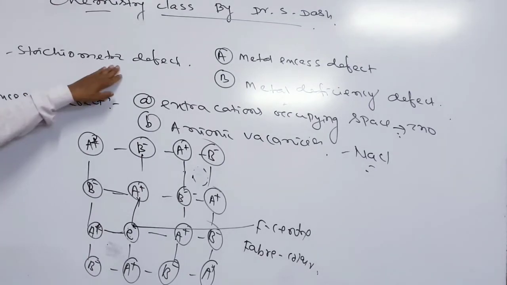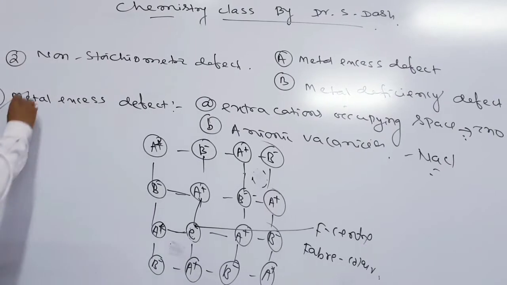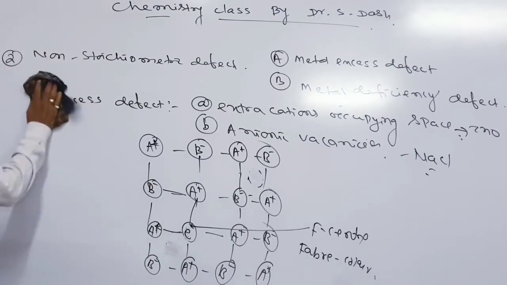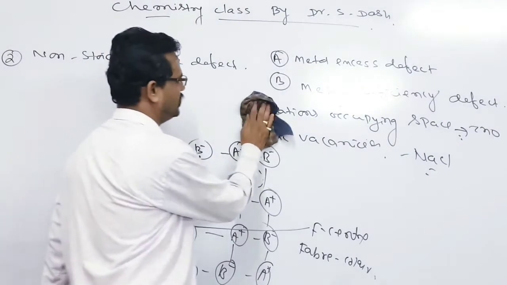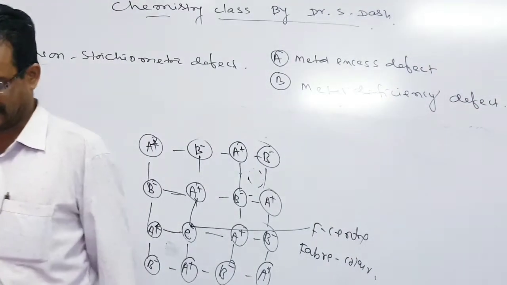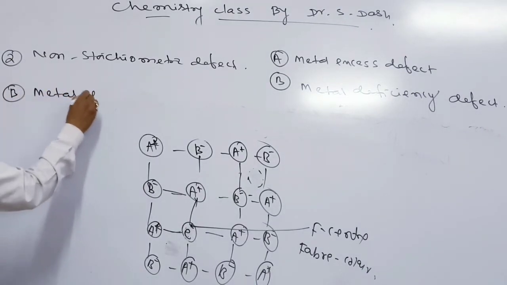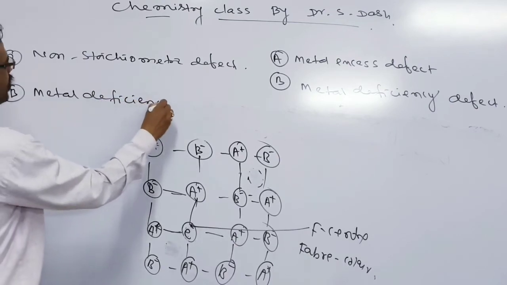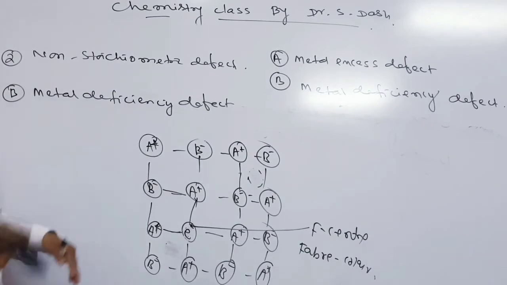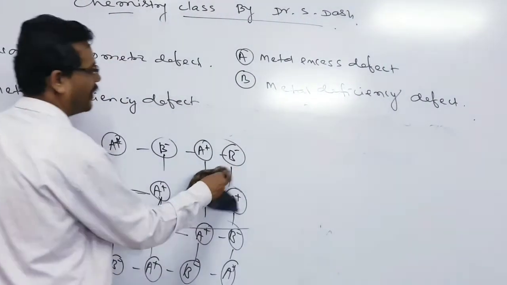So students, you see, in the non-stoichiometric category we have two types: metal excess and metal deficiency. Now we have covered metal excess defect. Next we go to metal deficiency defect. In case of metal deficiency defect, what happens? There is a shortage of the metal atoms. So in metal deficiency defect, metal atoms are found to be less, whereas the anion is found to be more. That's why it is known as metal deficiency defect.